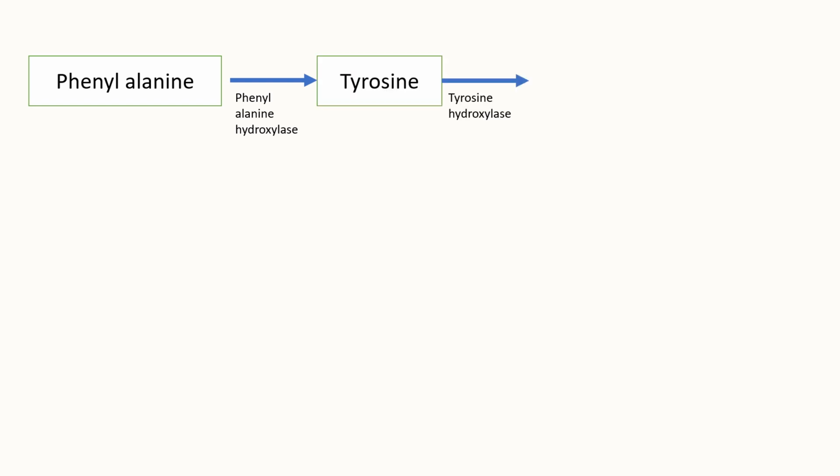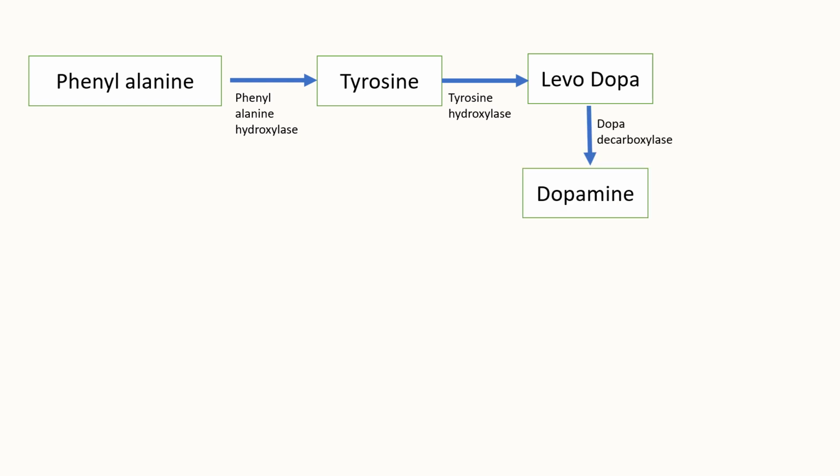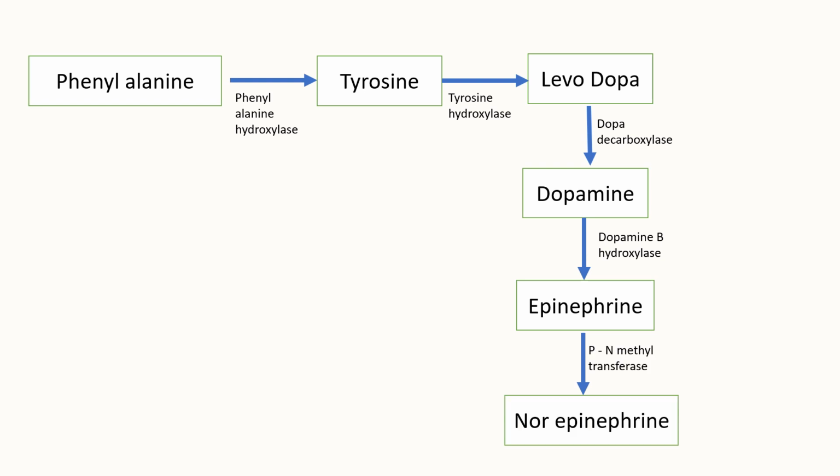Tyrosine will be metabolized by tyrosine hydroxylase to levodopa. Levodopa will be converted by dopa decarboxylase into dopamine, and dopamine will get converted by dopamine beta hydroxylase into epinephrine. Epinephrine will finally be converted to norepinephrine by phentolamine N-methyl transferase, which is abbreviated as PNMT. So this is the basics that one should know.